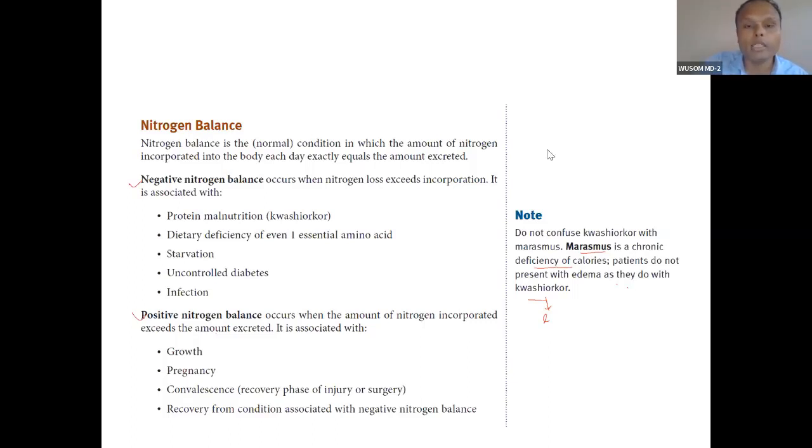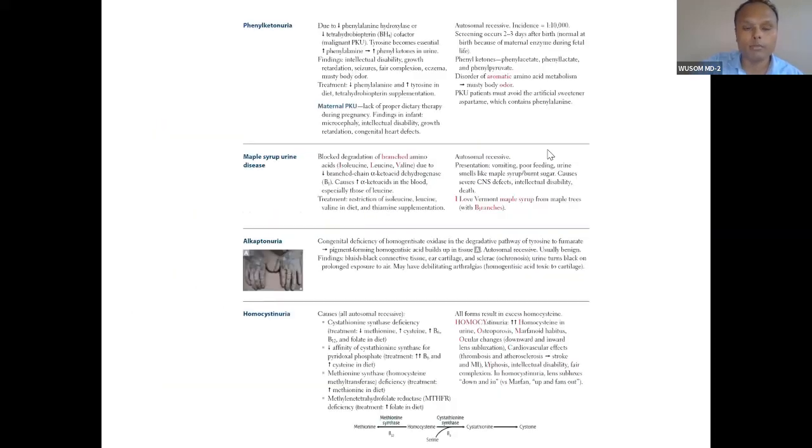My main objective is to make you understand what nitrogen balance is. These are the disorders listed in your First Aid: phenylketonuria, maple syrup urine disease, alkaptonuria, and homocystinuria. Now I will first choose to go for homocystinuria. There are a couple of reasons.